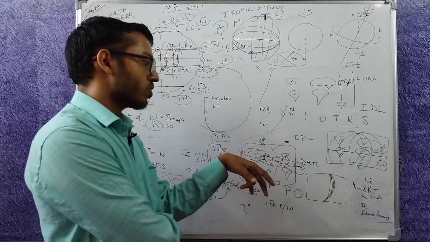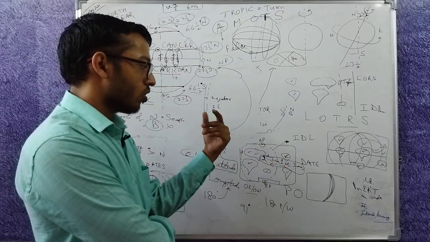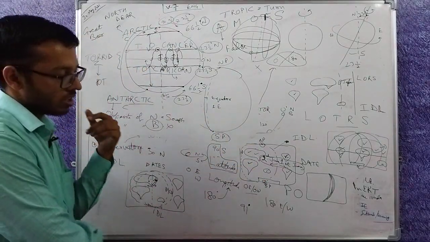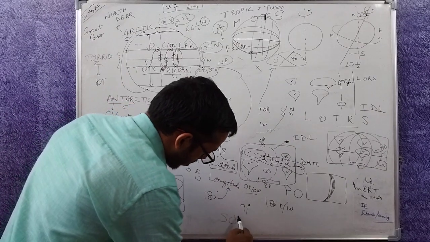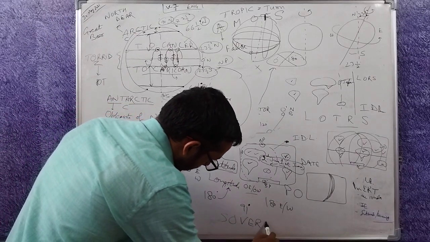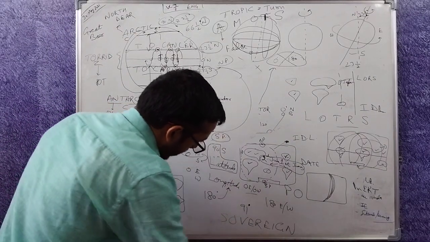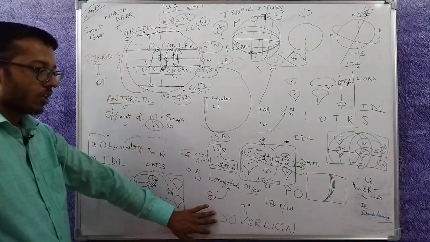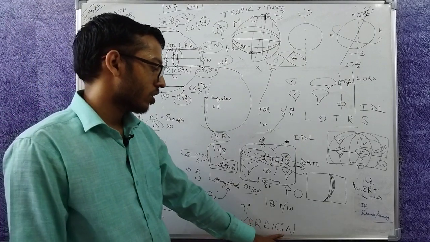All of North America, all of South America can have one date, all of Asia can have one, and so on. Nations are sovereign, and hence they can take any decision. Sovereign means there is no authority above them. No other nation can tell them what to do.